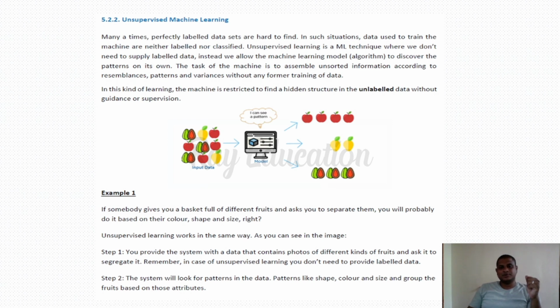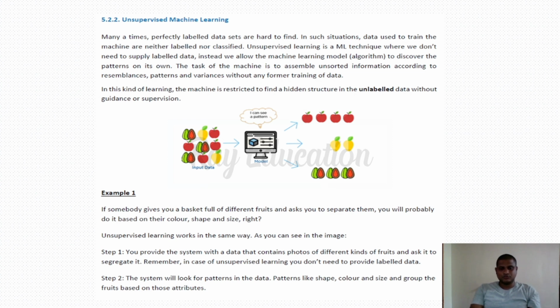See here, in this example, they are just giving the input data. Here, they are not giving the exact image, the apple images or any other images, to the machine learning algorithm. We just give the patterns. So the machine learning is going to understand by the pattern, and it can recognize that this is an apple or this is some type of fruit. In the example, step 1, you provide a system with data that contains photos of different kinds of fruits and ask it to segregate them. Remember, in unsupervised learning, you do not need to provide labeled data. You just think of two things: it is unlabeled data, and it is going to make its own pattern.